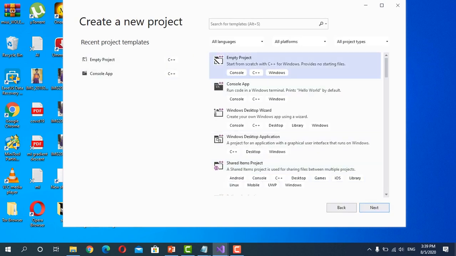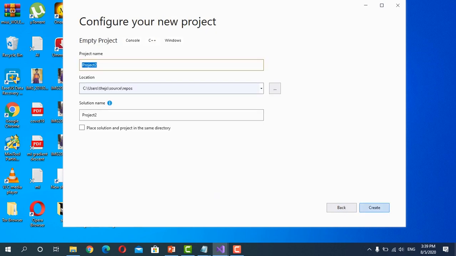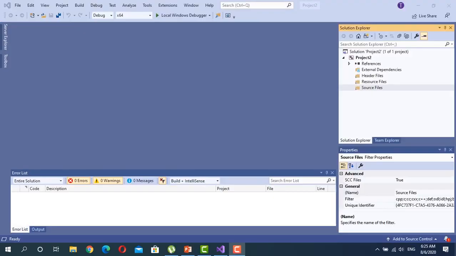After that select Empty Project. Then press the Next button. Here we have to give the project name. I am giving the project name as project 2. Then click on the Create button. Then the screen is opened like this.